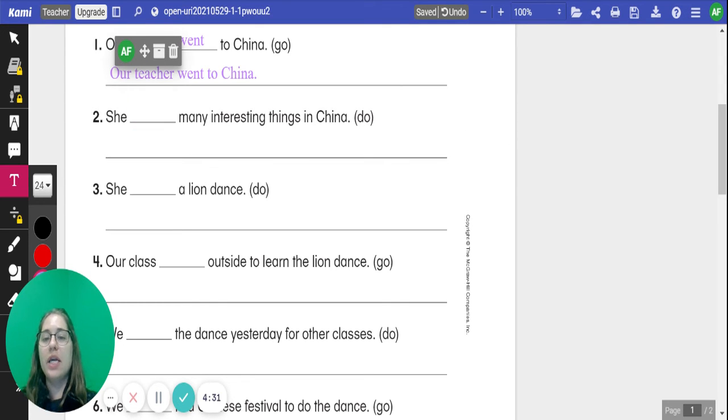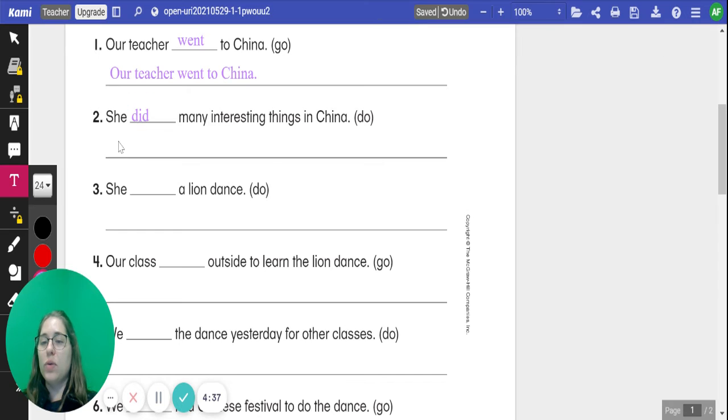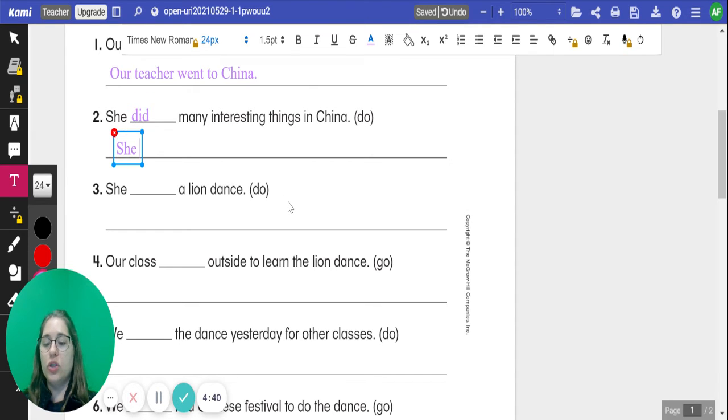For number 2, she did many interesting things in China. Our verb is do. We're going to put that in the past tense first to make it did, D-I-D, and then rewrite the sentence next to number 2. She did many interesting things in China.